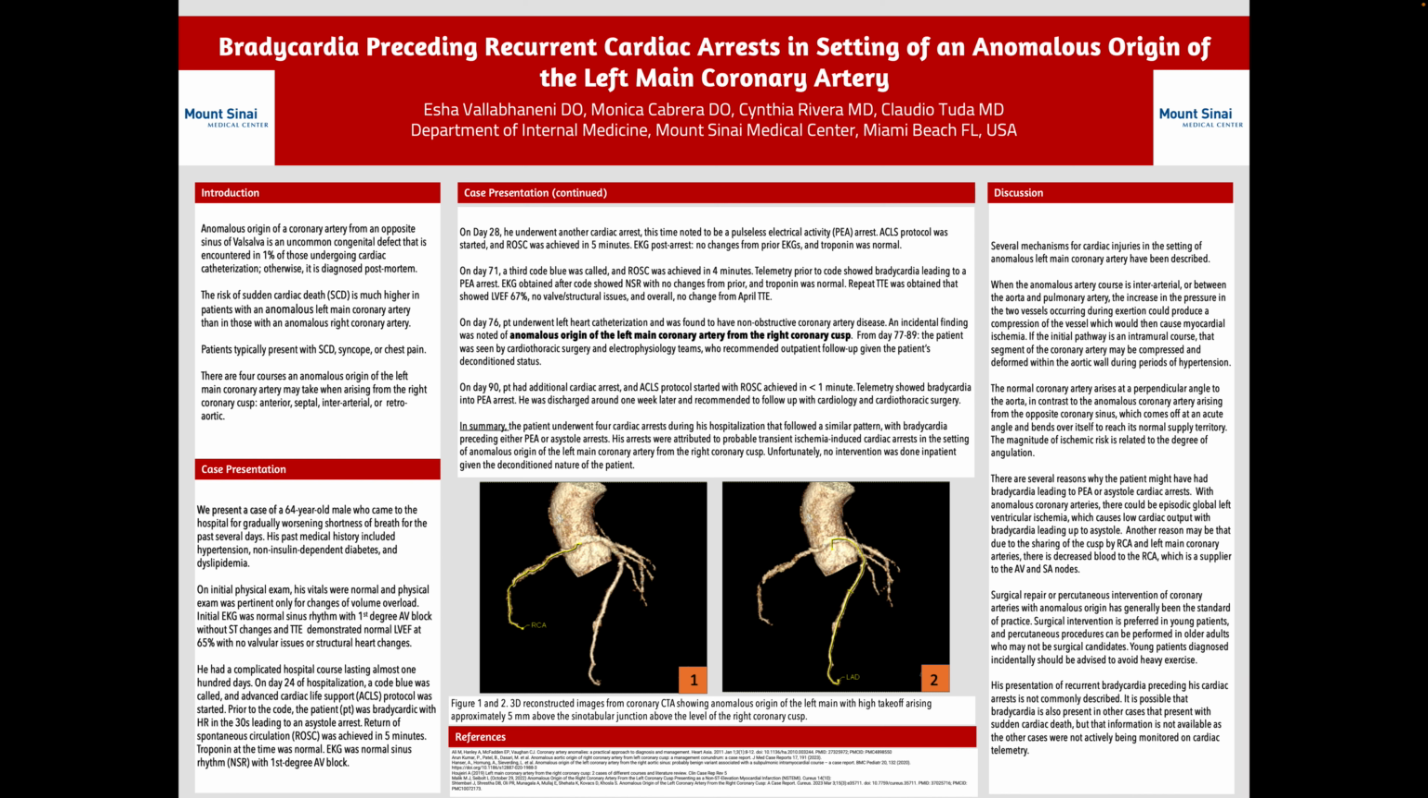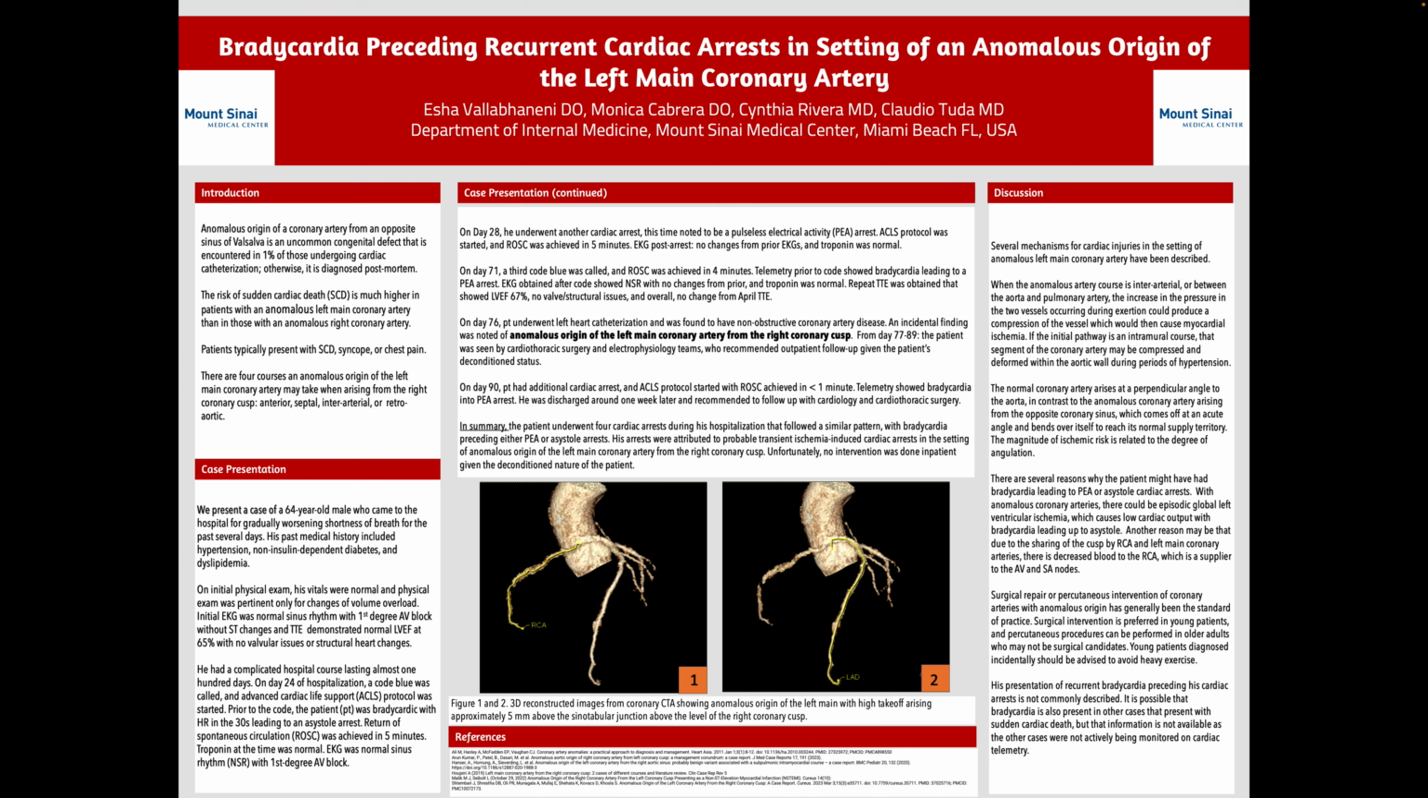If the initial pathway is instead intramural, that segment of the coronary artery may be compressed and deformed within the aortic wall during periods of hypertension. The normal coronary artery arises at a perpendicular angle to the aorta, in contrast to the anomalous coronary artery arising from the opposite sinus, which comes off at an acute angle and bends over itself to reach its normal supply territory. The magnitude of ischemic risk is then related to this degree of angulation.